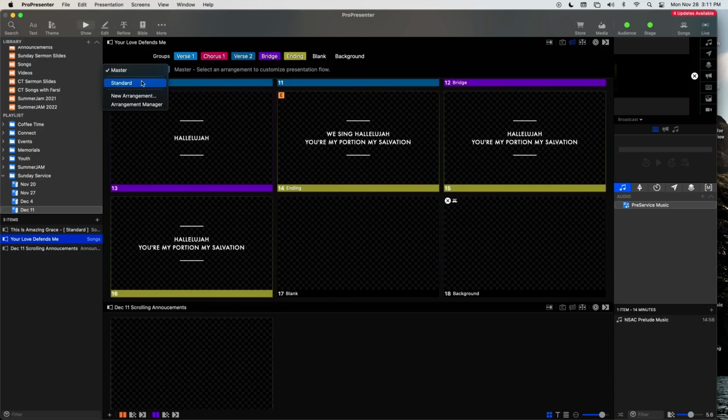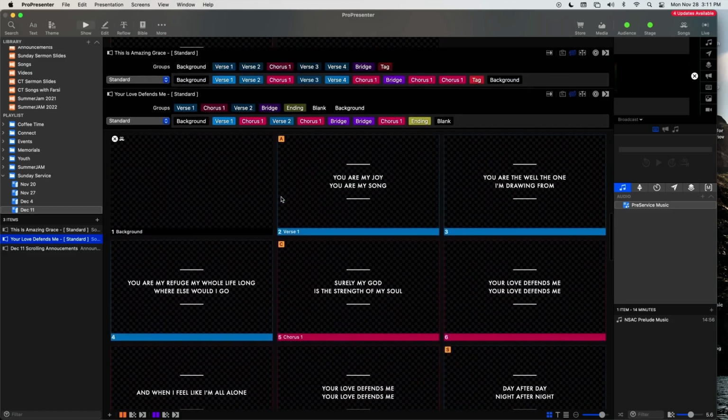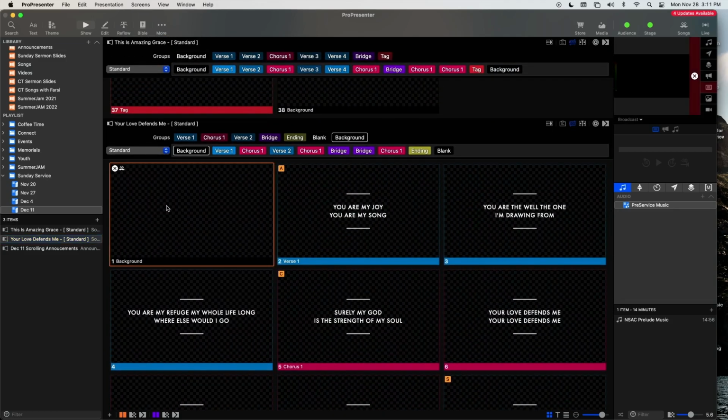And now we are ready to use that in our arrangement. So let's just show the standard arrangement. And now when we go to the very top, our background slide is now completely clear. And that's what we want. Very good. That concludes chapter 2: how to add an existing song, adding a new song, and formatting songs and creating arrangements.